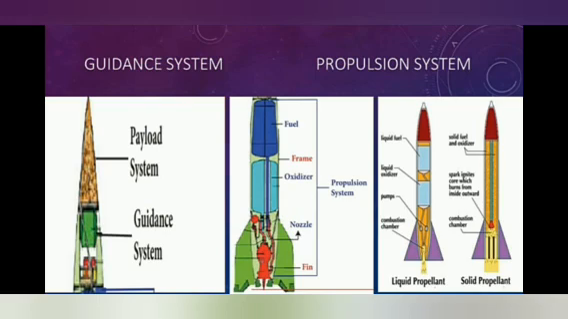And then the last system is the propulsion system. So what is the propulsion system? It takes up most of the space in the rocket. It consists of fuel tanks, pumps and a combustion chamber. There are two main types of propulsion systems out there. They are the liquid propulsion system and the solid propulsion system. So the first one is the liquid propulsion system and the second one is the solid propulsion system.